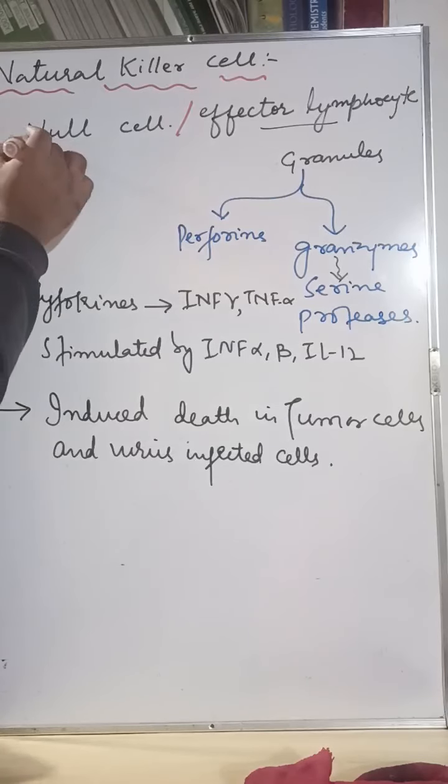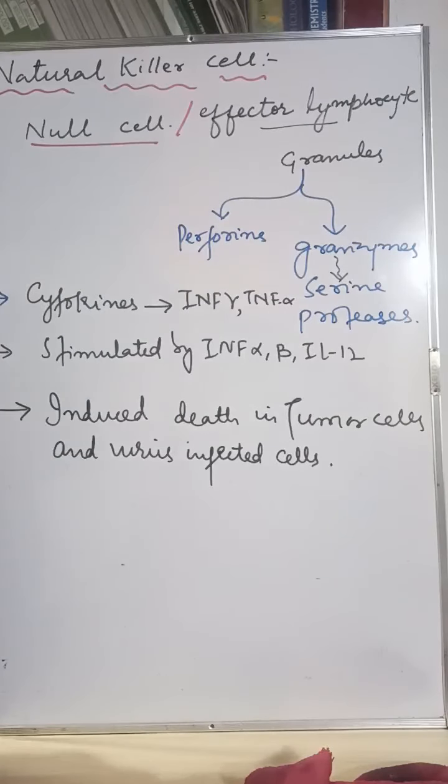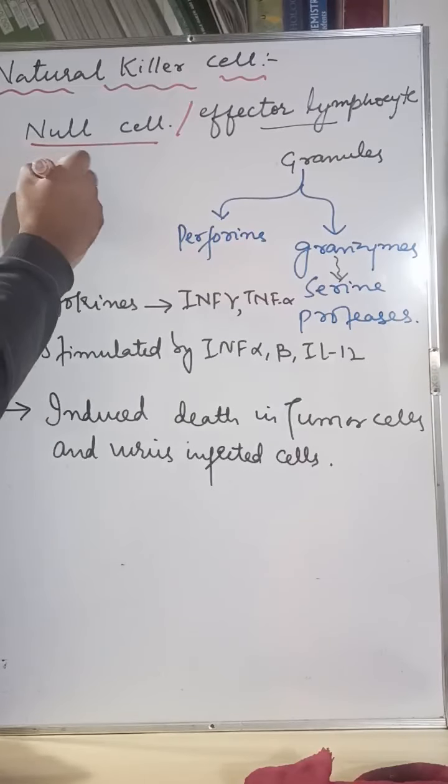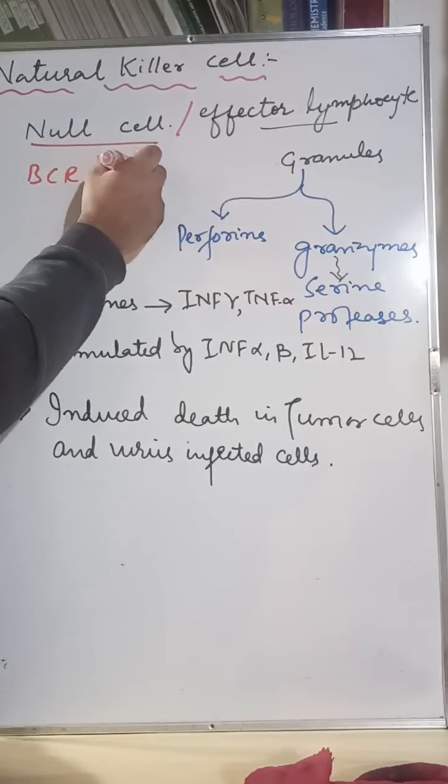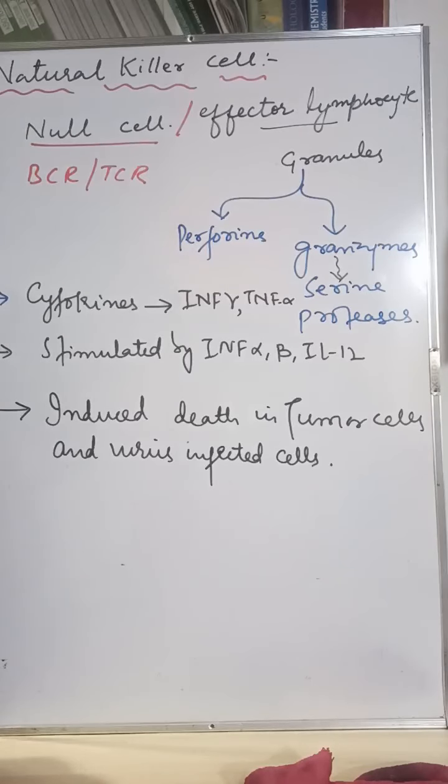It is called a null cell because it does not have any receptors like BCR and TCR. BCR is the B cell receptor and TCR is the T cell receptor. They are not present on the natural killer cell, and it does not require them to recognize the antigen, to recognize the pathogen, to recognize the virus infected cell. It is null of these receptors. That's the reason you call it a null cell.